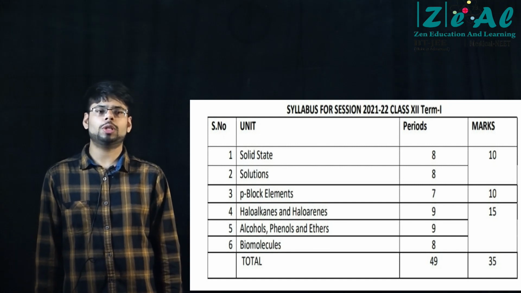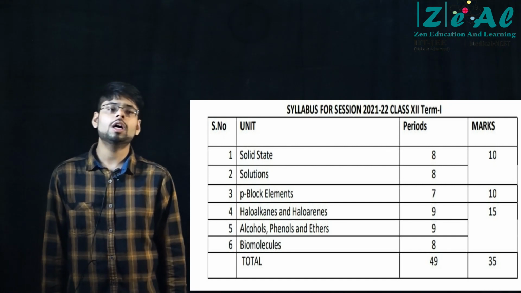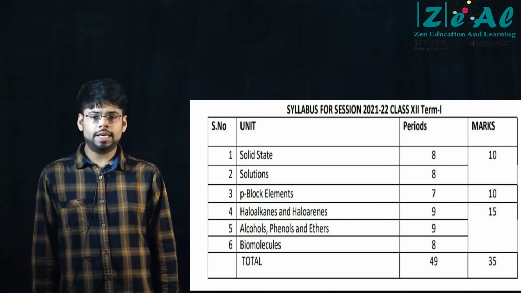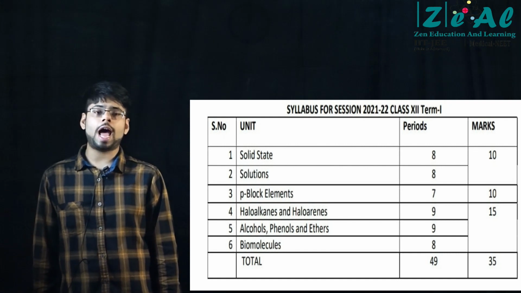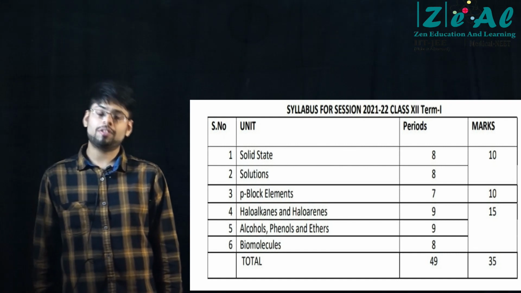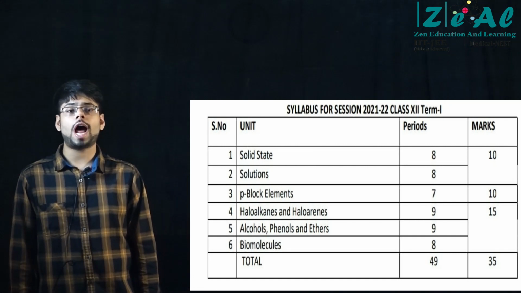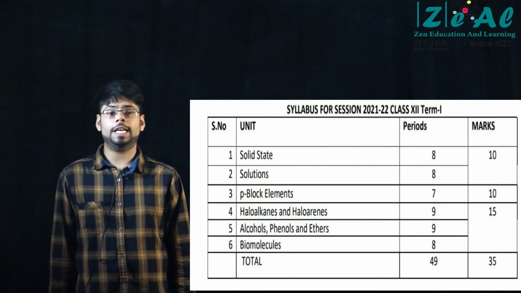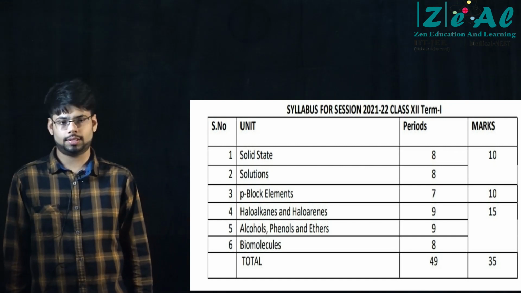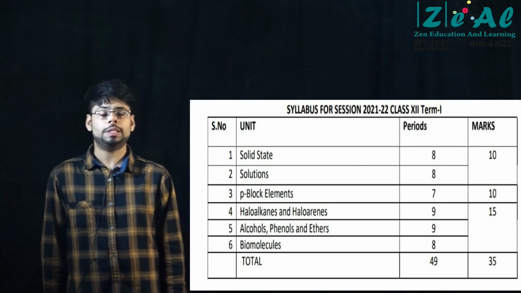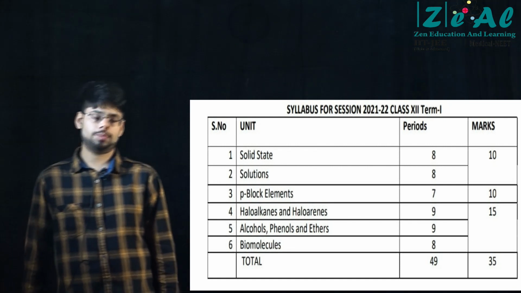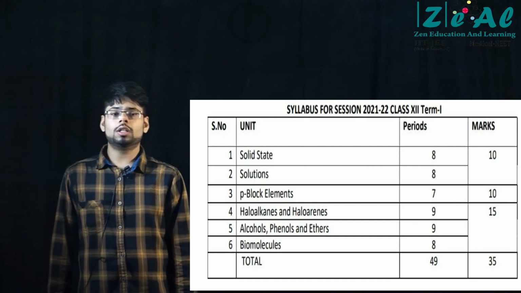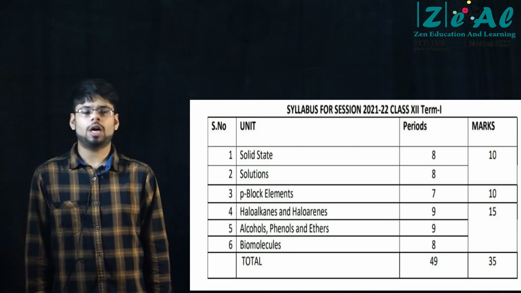Cyclic structures and Fischer projections are important for both glucose and fructose. Ensure that you know about alpha and beta forms, right? Alpha and beta forms of glucose are anomers of each other. Similarly, alpha and beta forms of fructose are also anomers of each other. These terms are important. They may ask you, what is the relationship between alpha and beta forms of glucose? What is the relationship between alpha and beta forms of fructose? Correct? So structures are important. Unless you know the structures of glucose and fructose, you won't be able to successfully complete carbohydrates.